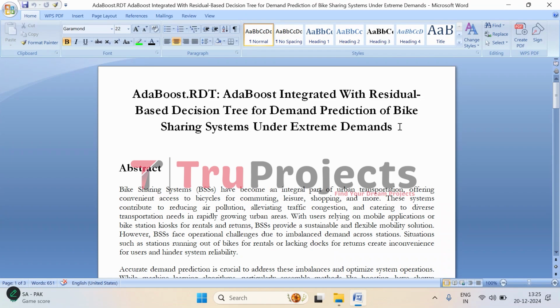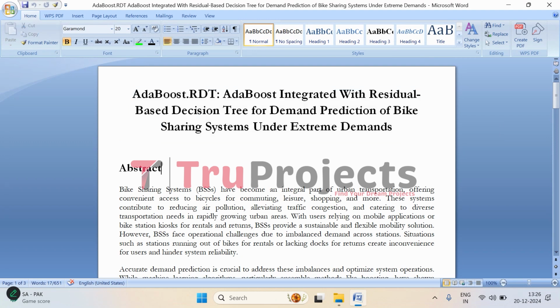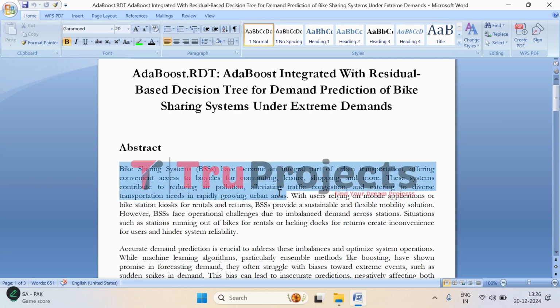Welcome to True Projects. In this video, we are going to explain the project AdaBoost.RDT, that is AdaBoost integrated with residual based decision tree for demand prediction of bike sharing systems under extreme conditions. Before getting into the execution, first let us understand what the project is about.